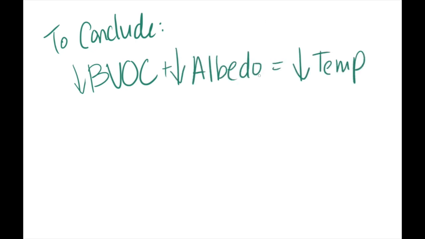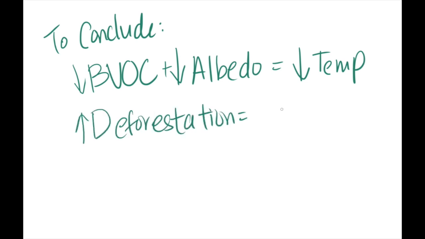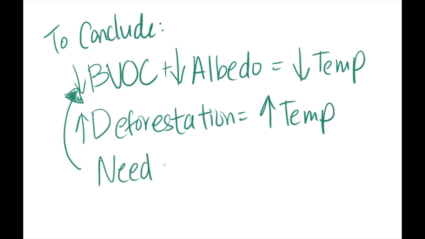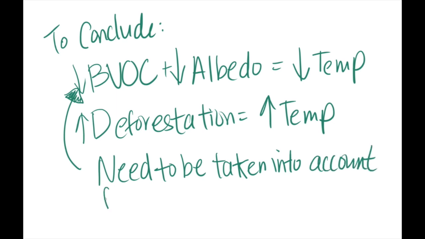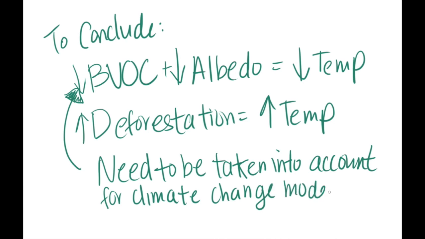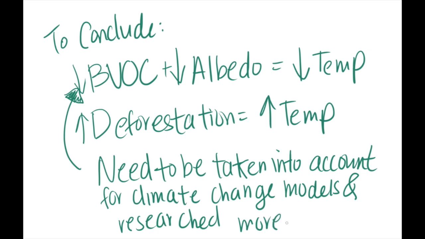It is important to note that the point of this video is not to say that we should cut down all the forests and replace it with cropland in order to combat global warming. The reason why this topic is important is because most climate change models today do not take into account the reduced BVOC emissions of cropland. These cooling effects can actually have a large impact on Earth's climate and can reduce Earth's average temperature by 0.1 degrees Celsius. To conclude, replacing forests with croplands produces many different effects that both cool and warm the climate at the same time.